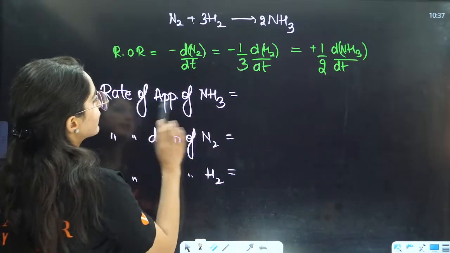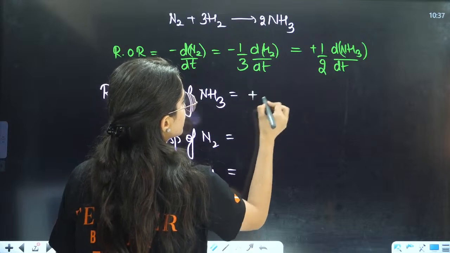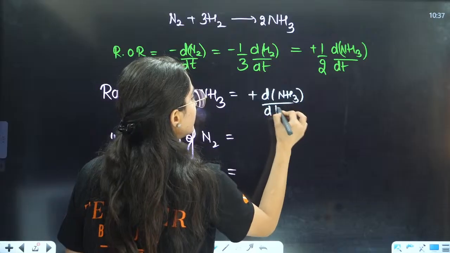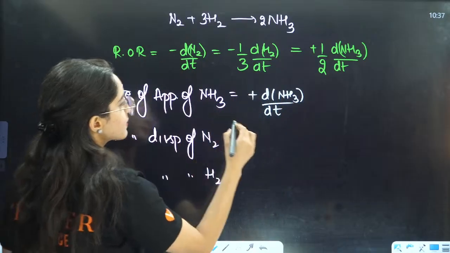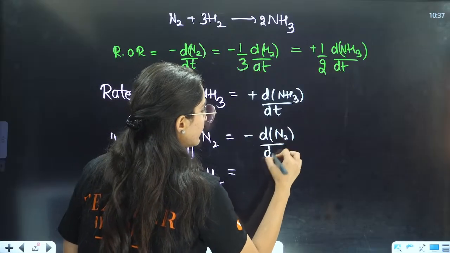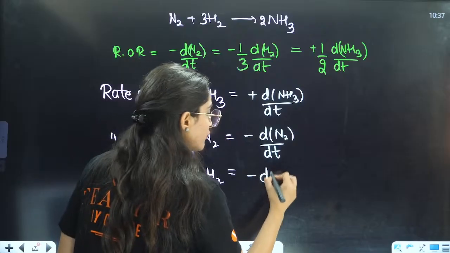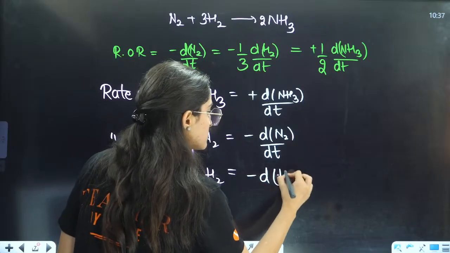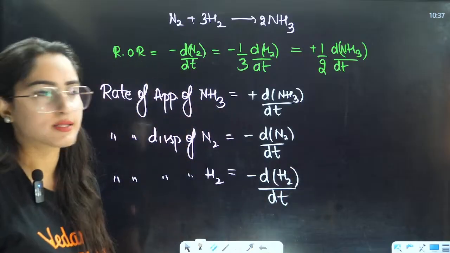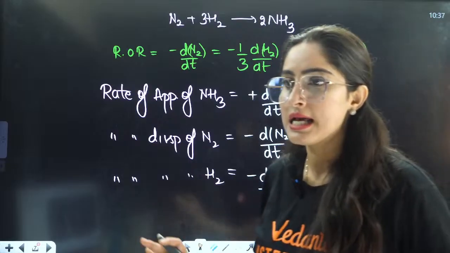So it will be simple. Rate of appearance of NH3 will be, this is the product side, so it will be positive d[NH3]/dt. Here it will be disappearance, so it will be negative: this will be -d[N2]/dt, right? Here also it is disappearance, so it will be minus d[H2]/dt. For reactants we write minus, and this will be your answer. This is rate of reaction, this is rate of appearance, disappearance, right?